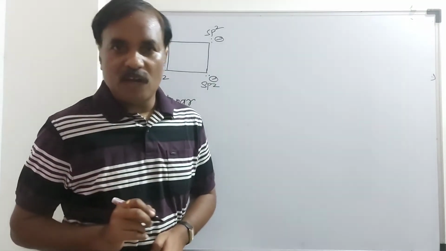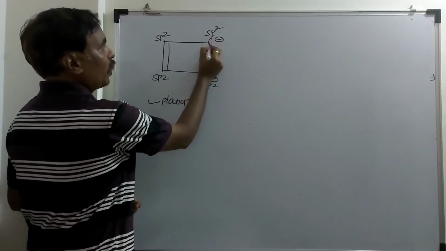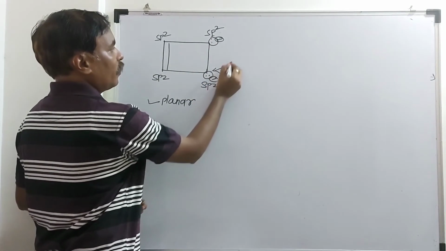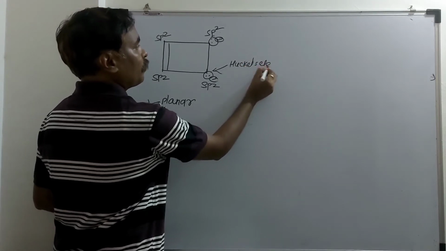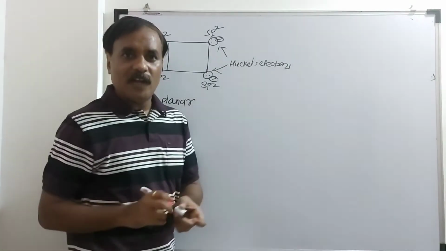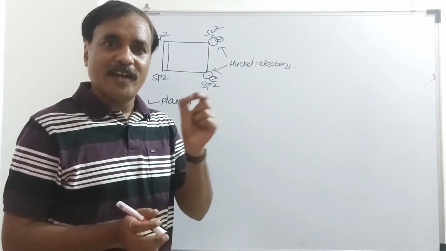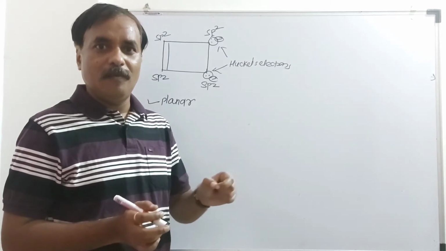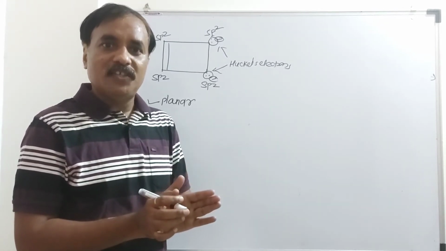Tell me the total number of Huckel's electrons. Here 2 pi. These are also Huckel's electrons. Remember, Huckel's electrons are in conjugation. When a lone pair of electrons is present in conjugation with an sp2 hybridized carbon atom, and a double bond in conjugation with a double bond, they are considered Huckel's electrons.